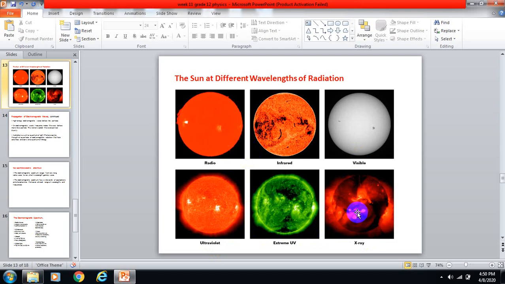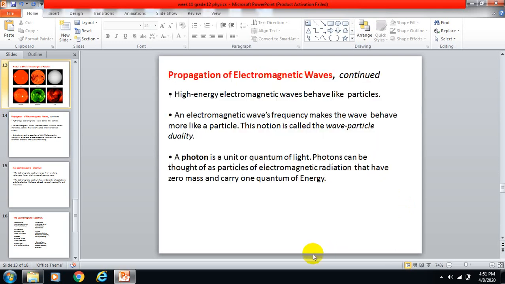Radio and visible are okay for us somehow, but X-ray is our medical thing. It can give us the structure of our bones within our flesh. X-rays are just electromagnetic waves, and they are the most powerful rays, though the kinds are different.